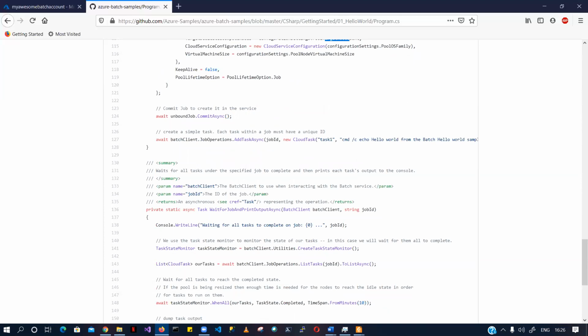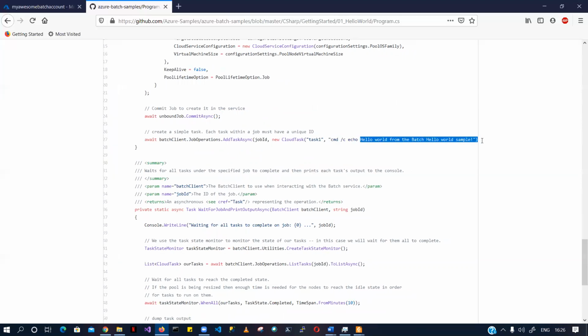Basically, it's running a batch job that is a command line job that runs an echo command that just says hello world from batch hello world sample. So if you can see, it's basically an echo command which is saying hello world from a batch world hello sample, right?